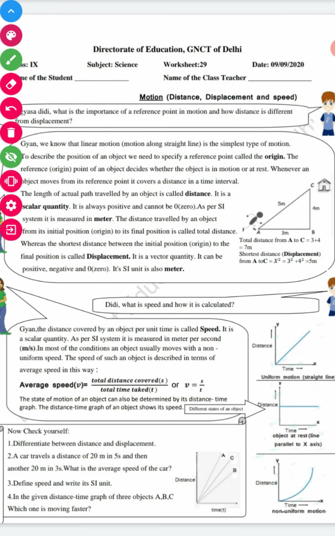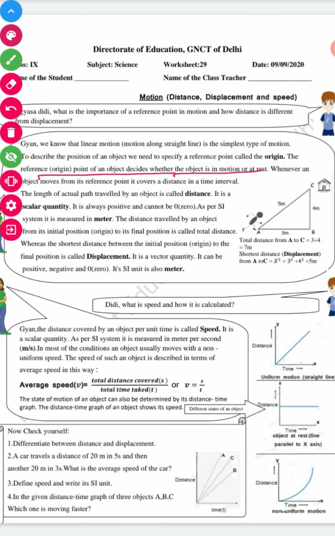The reference point decides whether the object is in motion or at rest. If we want to know whether an object is moving or at rest, first of all we have to take a reference point. From there only we come to know whether the object is moving or at rest.